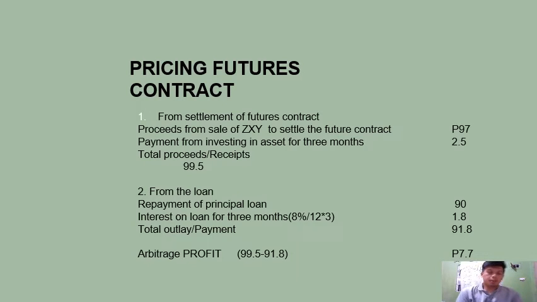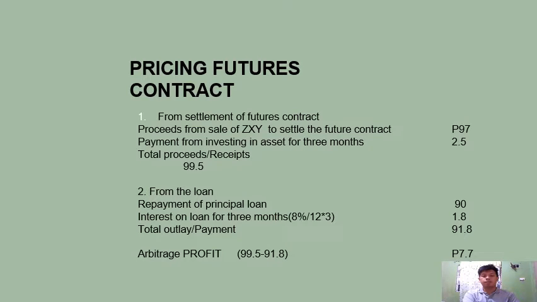Now to determine the arbitrage profit, or the risk-free profit, we have to calculate the total proceeds or receipts and the total outlay or payment that we have made. First is the total proceeds. We receive a proceed from the sale of CXY to settle the futures contract amounting to 97 pesos, which is our futures contract price, and the payment for holding the asset for 3 months amounting to 2.5 pesos. That is calculated by dividing the 10 pesos annual payment by 4 quarterly payments.